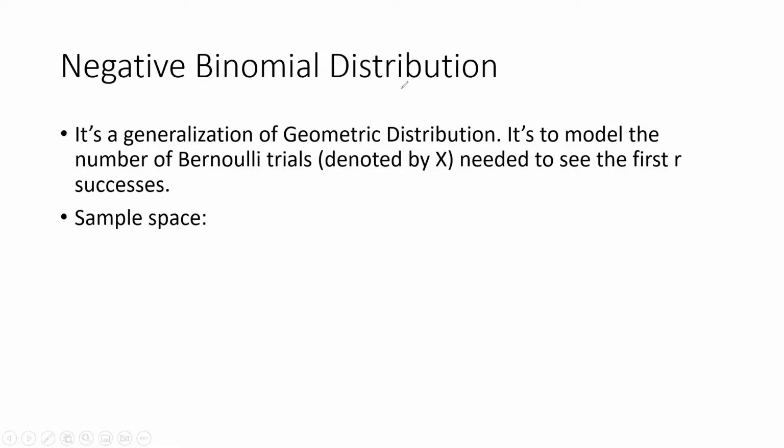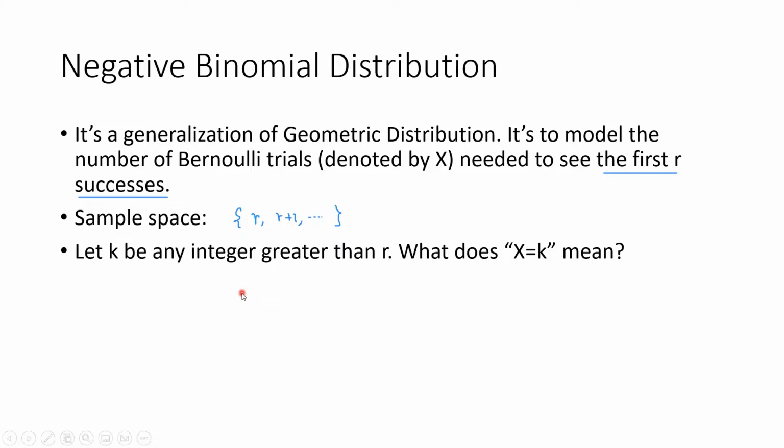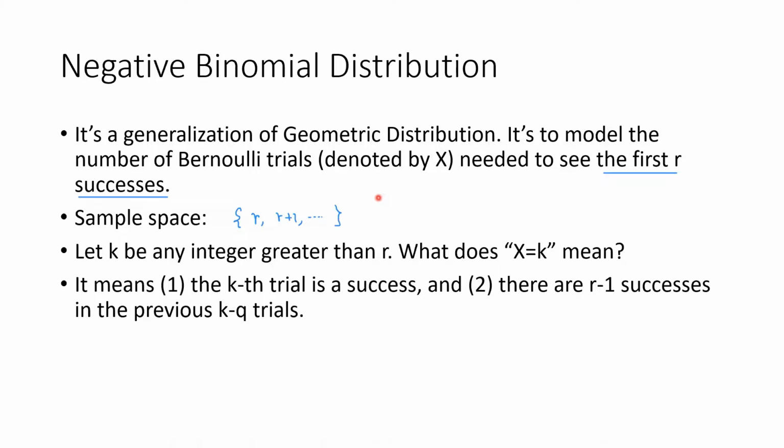Let's look at the meaning of the event X equaling k. Let k be any integer greater than or equal to r. What does X equaling k mean? Well, you're going to see r successes, and it's the first time you see r successes. So the last one has to be a success, and the last one is actually the rth success. So X equaling k means the kth trial is a success.